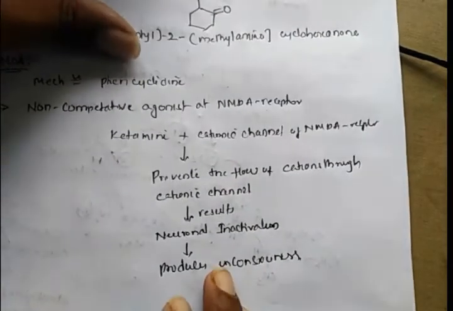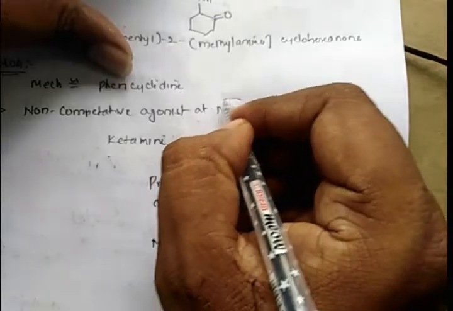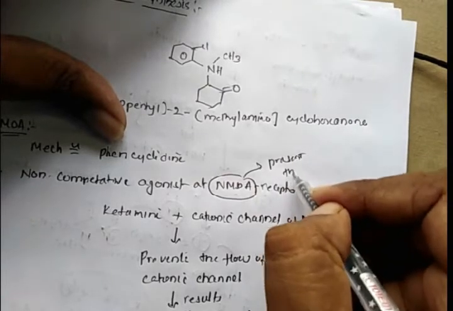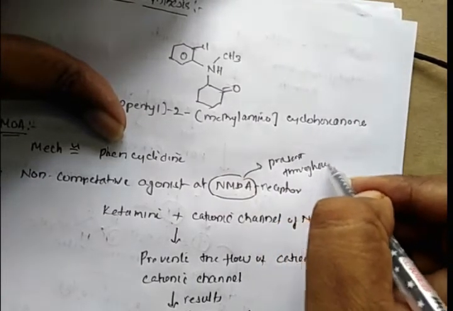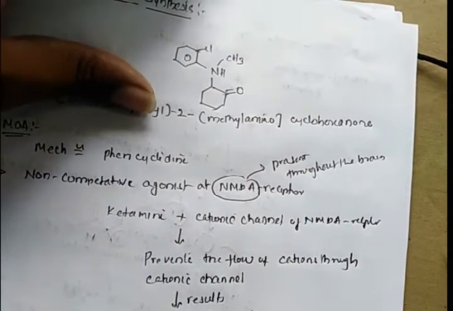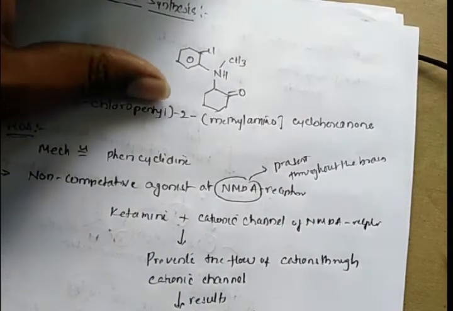And these NMDA receptors are present throughout the brain, in all parts of the brain.